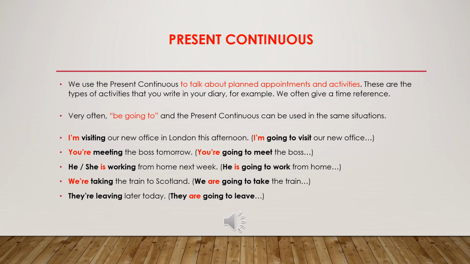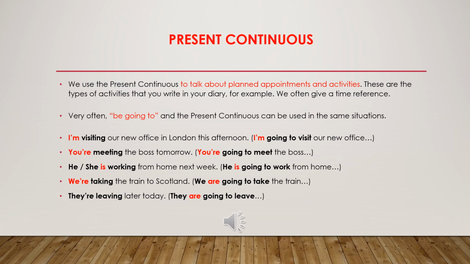Now, present continuous. Let's try to review it shortly. Present continuous, of course, we have studied together a few months ago. So we use the present continuous to talk about planned appointments and activities. These are the types of activities that you write in your diary. For example, we often give a time reference. Okay? So very often be going to and the present continuous can be used in the same situations.